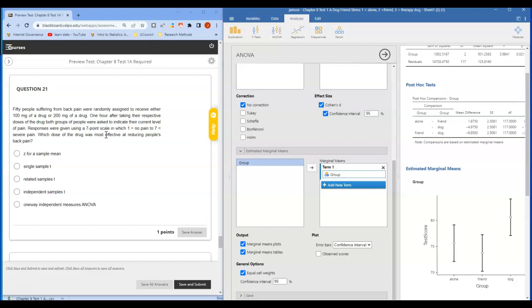So we have 2 groups. They're independent of one another. There are different people in those 2 groups. And so because of that, we would do an independent samples T.